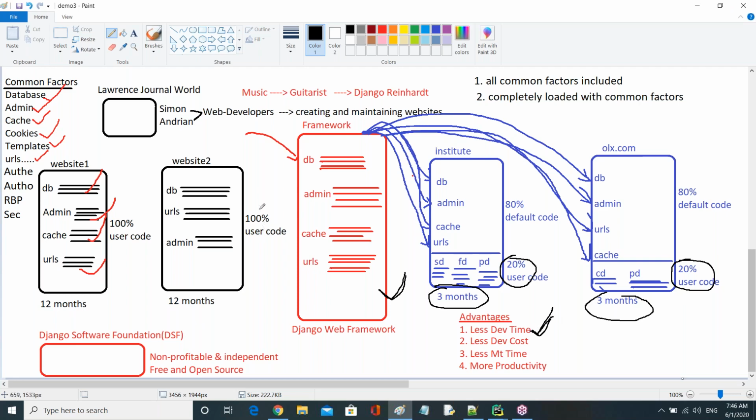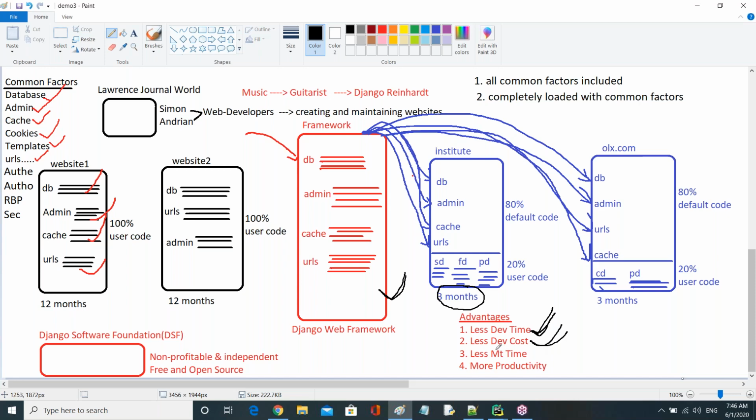In the previous case, I added all the code. That's why it took more time. But now I am adding very less code. I am reusing almost all the code. That's why it takes very less development time. Next one: if it is less development time, then automatically less cost only.